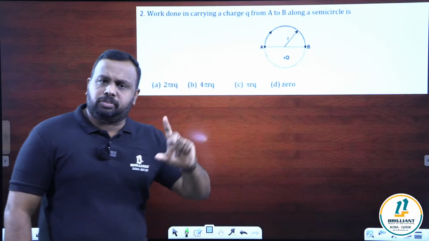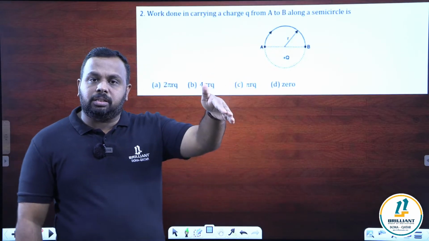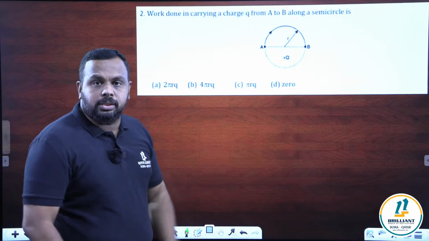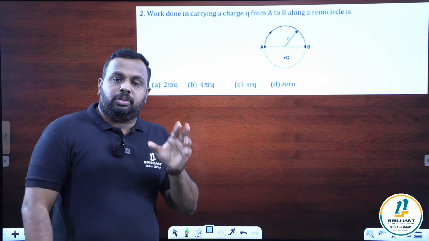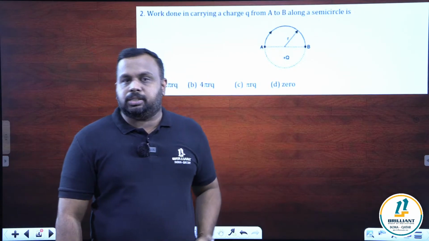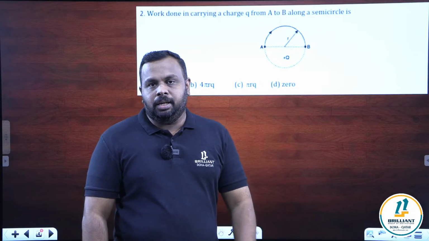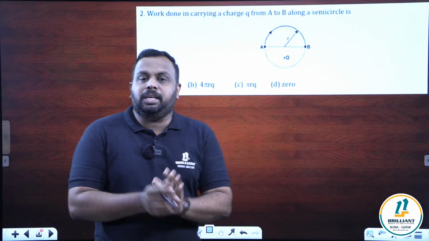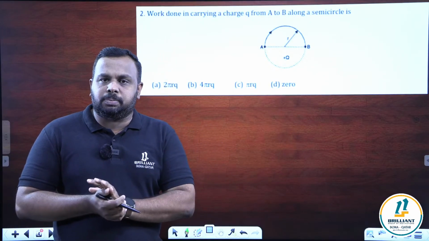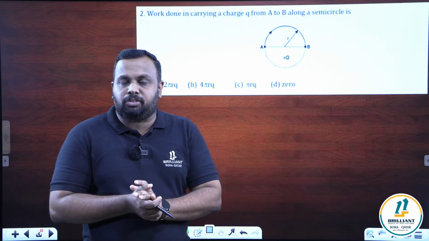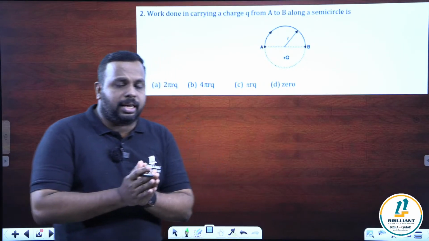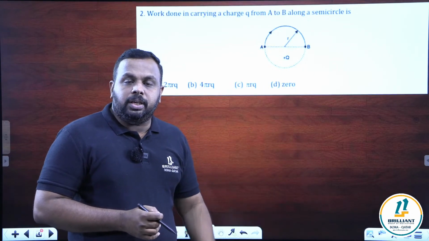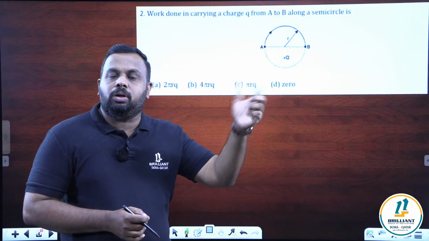Work done to move a charge from one corner to another corner of a square. Many such questions you can see. So how to calculate the work done in this case? We have a basic formula for work done in mechanics: work done is equal to force times displacement. In electrostatics, if such a question comes, please don't go with the basic formula, force and displacement. You're not going to get the answer if you use that formula. Here, my dear students, please note that for any work done question, to move a charge, we have to use the idea that work done is equal to change in energy.